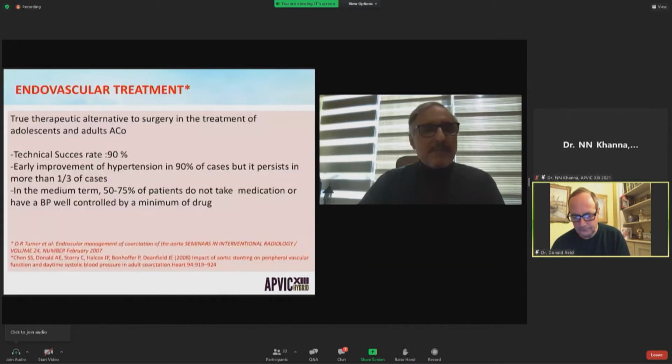The endovascular treatment is a true therapeutic alternative to surgery in the treatment of adolescent and adult aortic coarctation. The technical success rate is about 90%, and there is an early improvement of hypertension in 90% of cases, but it persists in more than a third of cases.